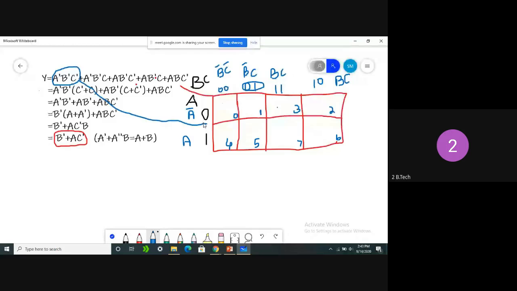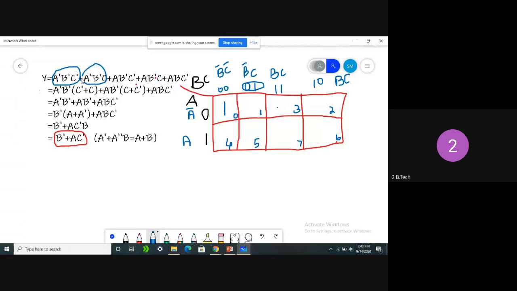Yeah, very good. 0th cell. Here in this cell, A bar is present, B bar is present, C bar is present. Clearly combine these: A bar, B bar, C bar. So we have that term. So I'm making this cell 1. Why? Because in this combination we are getting output as 1. So what is the other combination? A bar, B bar, C.